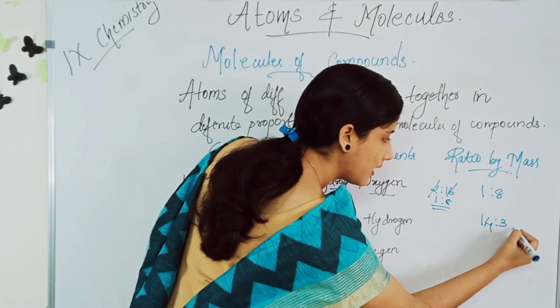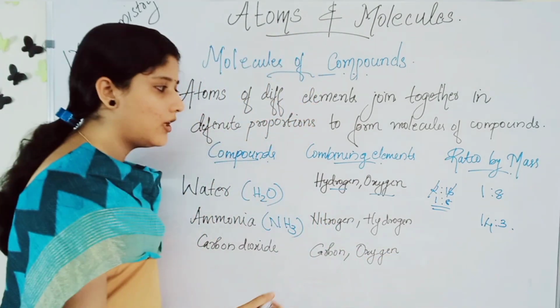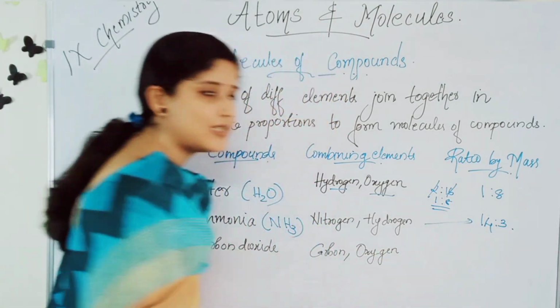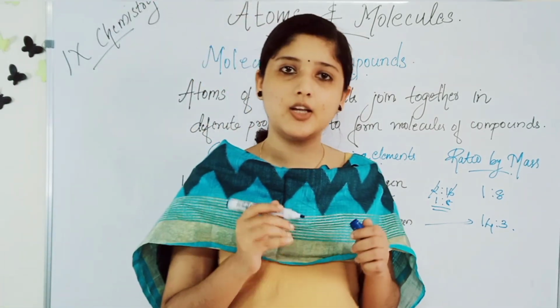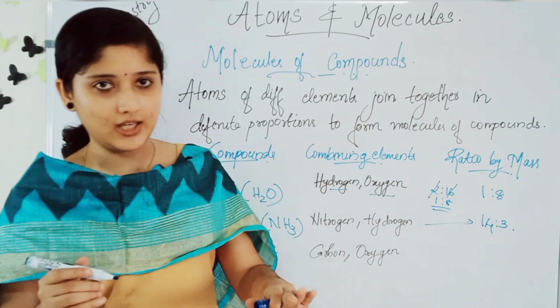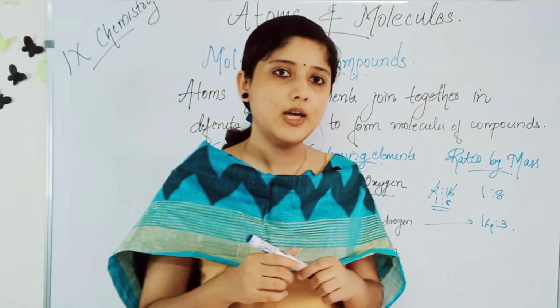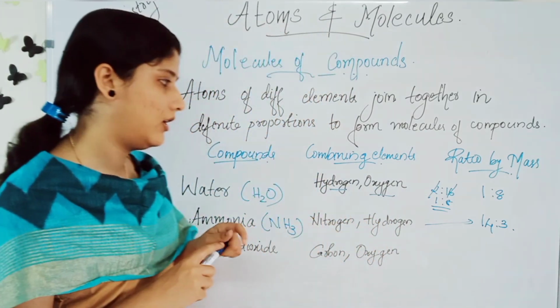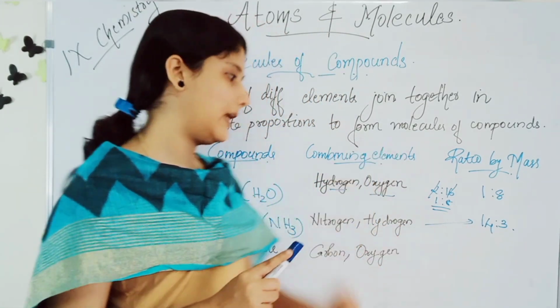14:3. There is no common factor to cancel. So, it will be what? 14:3. That is nitrogen and hydrogen will always combine in the ratio 14:3. Ratio by mass is what? 14:3 to form NH3 molecule. The ratio by mass is 14:3.